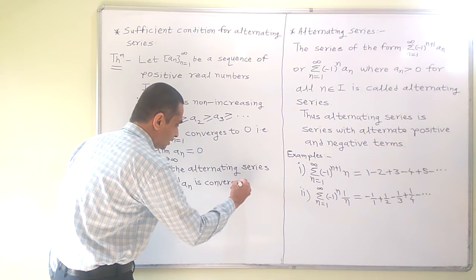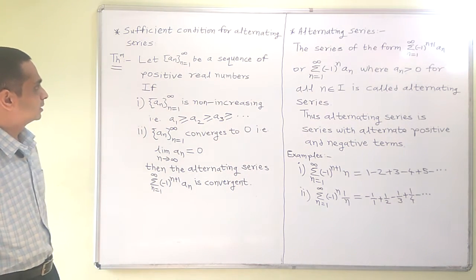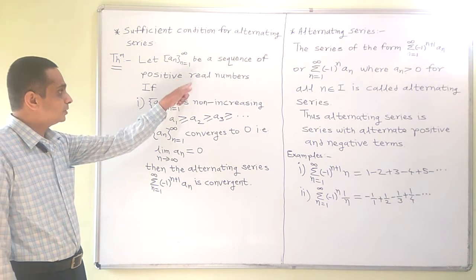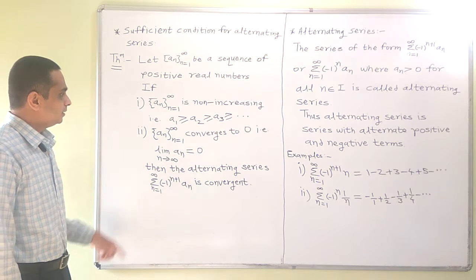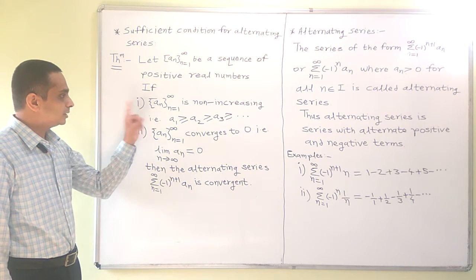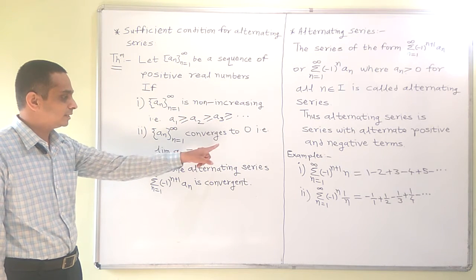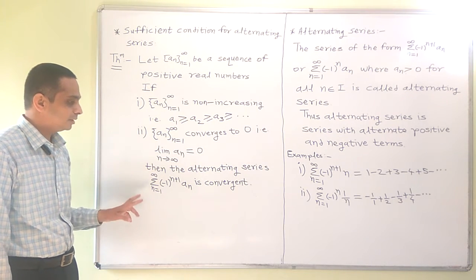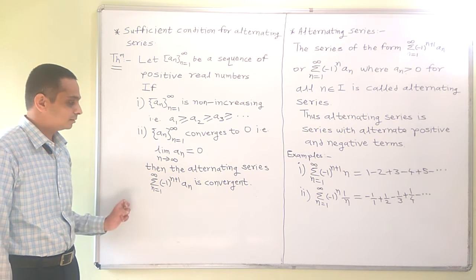So this is a sufficient condition for convergence of alternating series. It is a sequence of positive real numbers, hence this becomes an alternating series. If this sequence of positive real numbers satisfies two conditions, first it is non-increasing and secondly it converges to 0, then the alternating series is convergent.